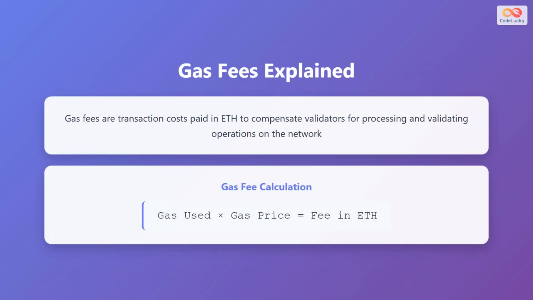Gas fees are one of the most important concepts in Ethereum. These are transaction costs paid in ETH to compensate validators for processing and validating operations on the network. Every action on Ethereum, whether it's sending ETH or executing a smart contract, requires computational work. The gas fee calculation is straightforward. You multiply the gas used by the gas price to get the total fee in ETH. When network demand is high, gas fees increase, and when demand is low, they decrease.